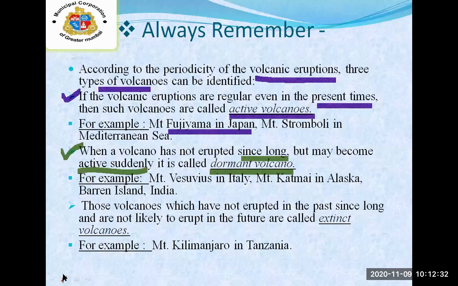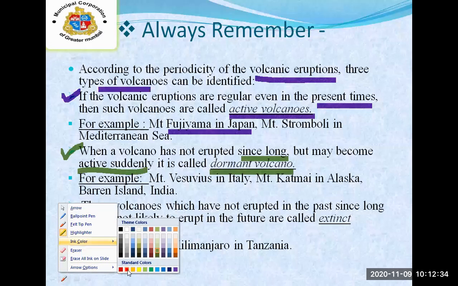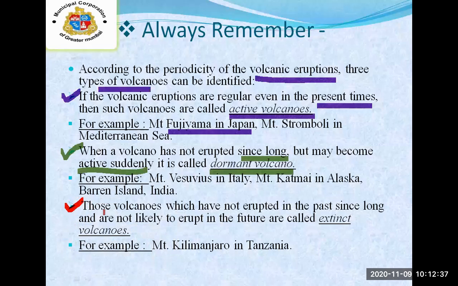Next, third one. Those volcanoes which have not erupted in the past since long and are not likely to erupt in future are called extinct volcanoes, as opposite to the second one.